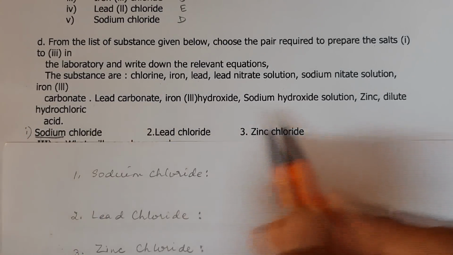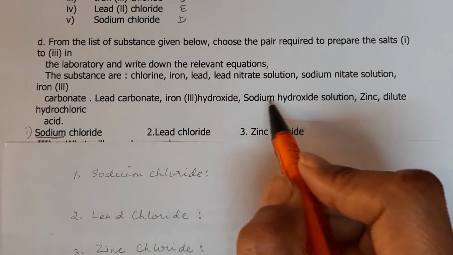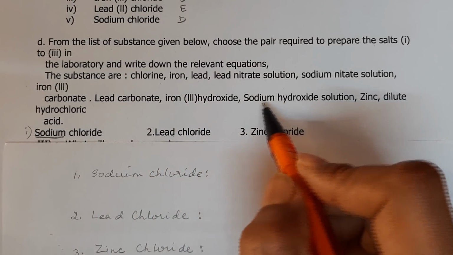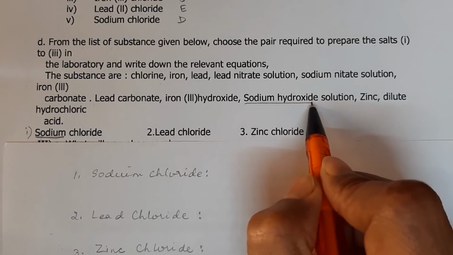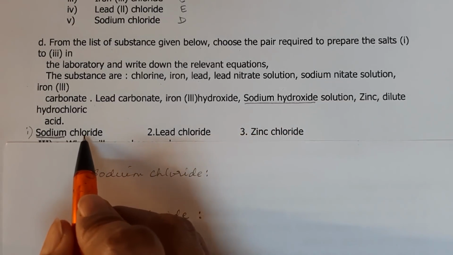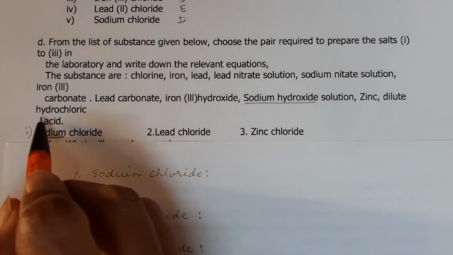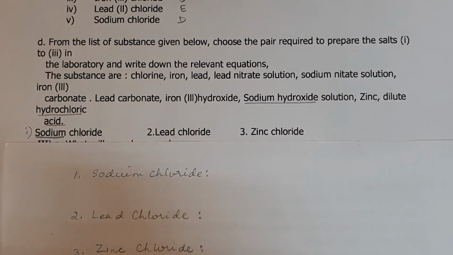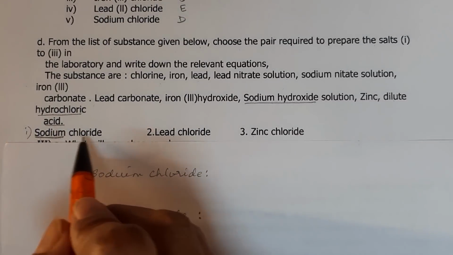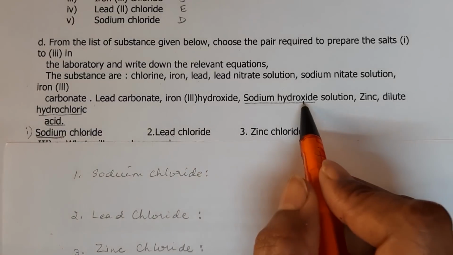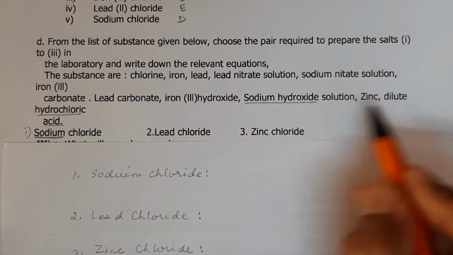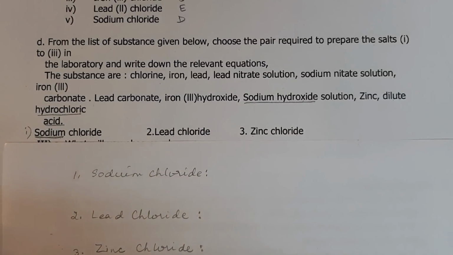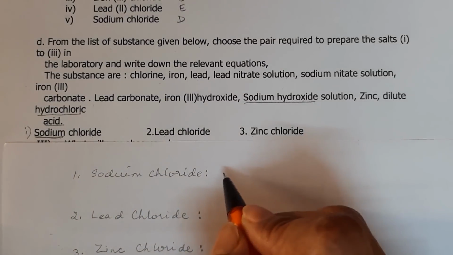So let us see how we can take sodium chloride. We need sodium, so we will take sodium hydroxide, and for chloride we will take dilute hydrochloric acid. Now why do we do that? Because sodium hydroxide will give you the base, and this will be the acid. It will be neutralization by titration.